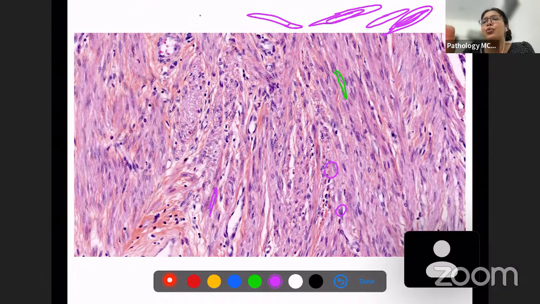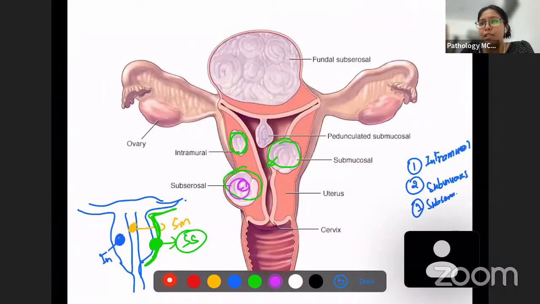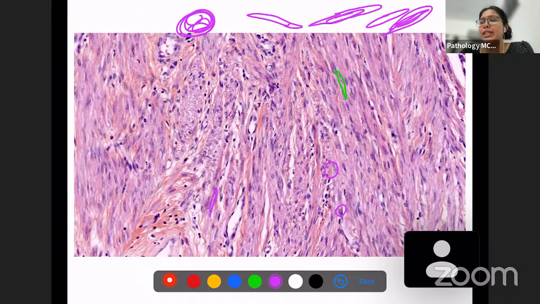In gross, you can see a whorled appearance. Okay, they can form a whorled pattern, and in gross, you can see a whorled appearance over here. In this image also, they've depicted this whorled appearance over here, right? So grossly, you will have a whorled pattern, and on microscopy, you're going to see these slender, elongated, spindle-shaped cells which are proliferating. So this is what leiomyoma is, and it is a benign tumor. So there is not going to be any atypia. So no spread, no metastasis, nothing.